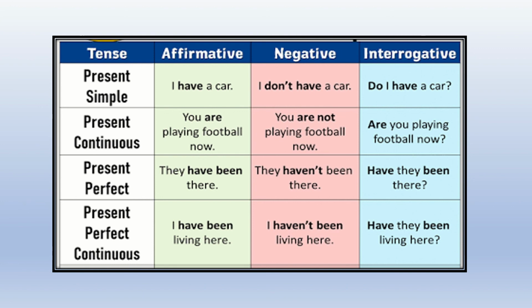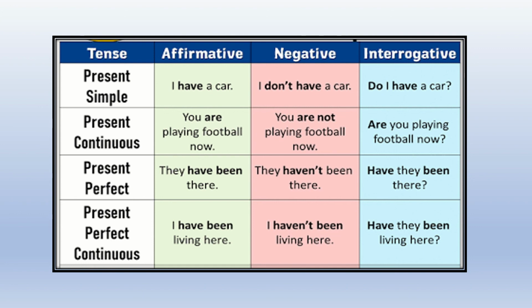In the present tense, children, when you have simple present tense, when we are saying a yes sentence, an affirmative sentence, I have a car. When it is negative, we say I don't have a car. And when it is a question, do I have a car? And we put a question mark. In present continuous tense, you are playing football now. In negative, you are not playing football now. And in interrogative, are you playing football now? Question mark.